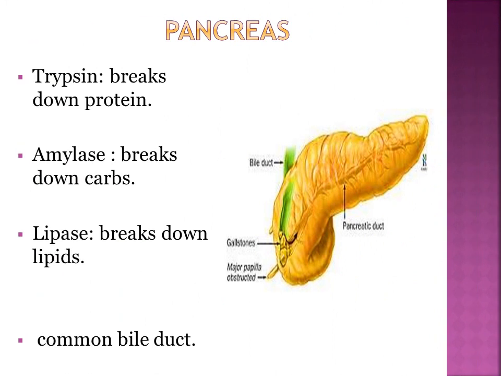Now we have pancreas. Pancreas is a leaf-like structure which is behind the stomach. Pancreas has three types of enzymes called trypsin, amylase and lipase. Trypsin breaks down protein, amylase breaks down carbs and lipase breaks down lipids. There is a duct from pancreas called pancreatic duct and there is a duct from liver called bile duct. They both combine and make common bile duct. Now this duct will enter into the duodenum.